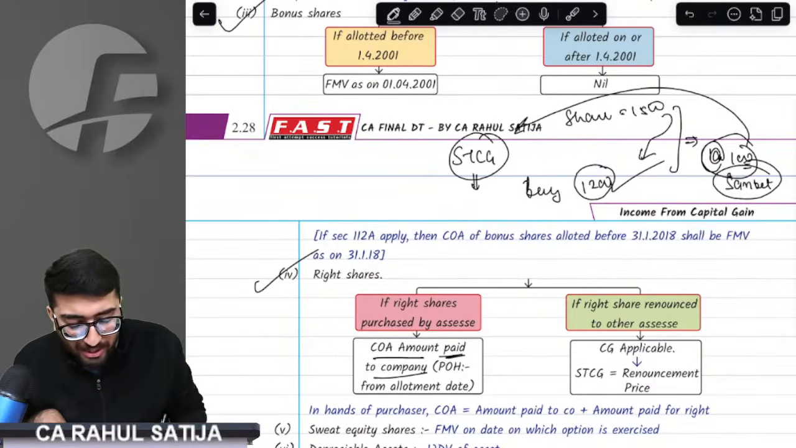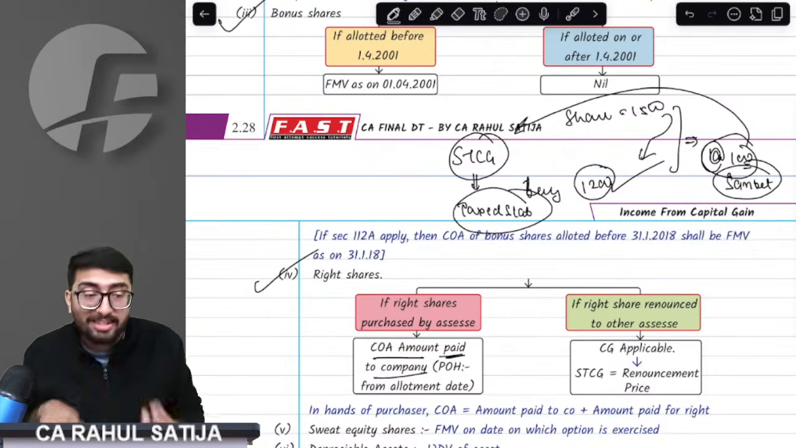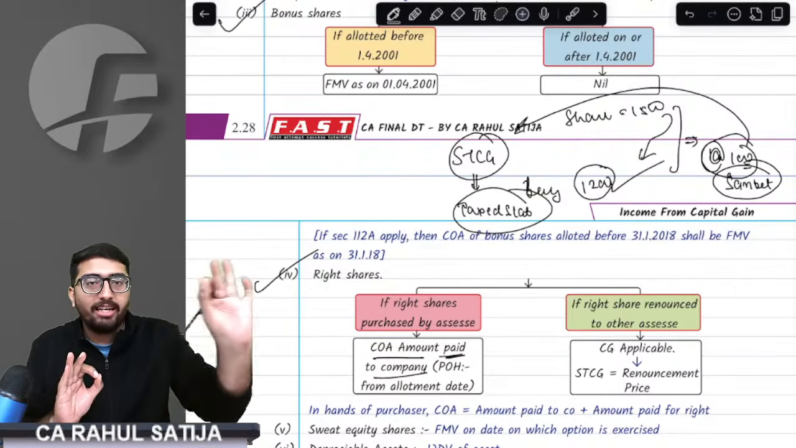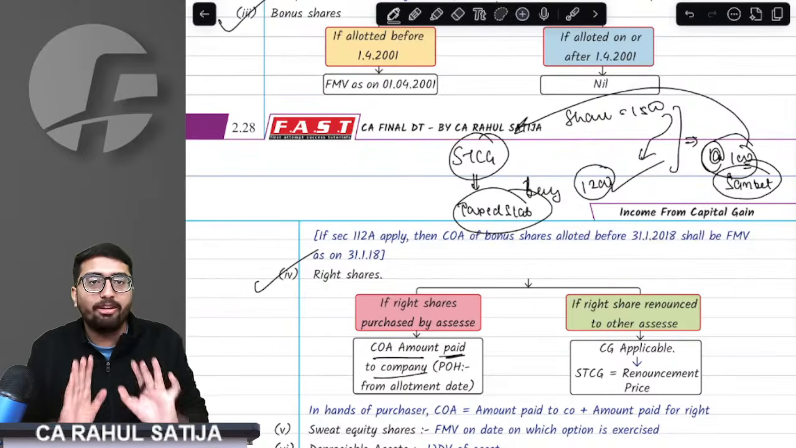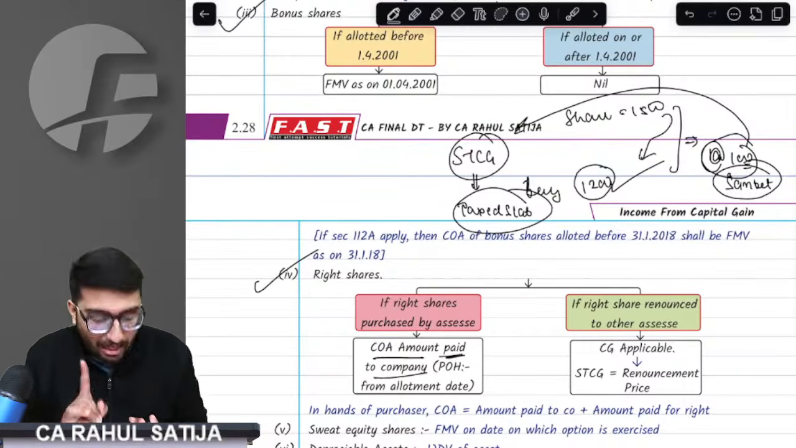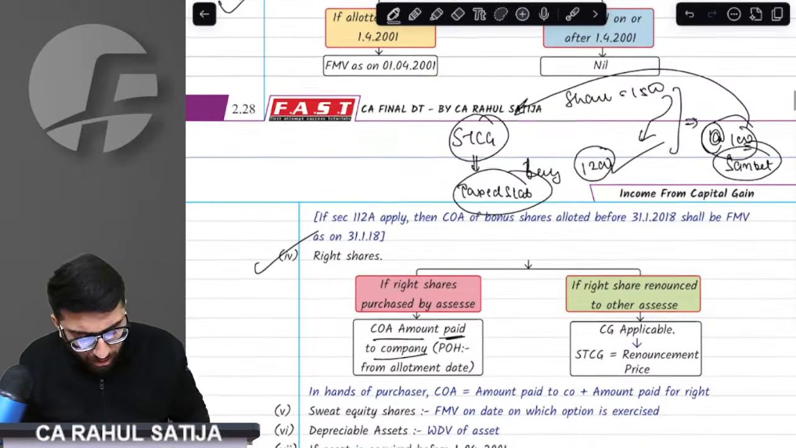So this short term capital gain is taxed at the slab rate. Always remember, if you have any gain on account of renouncement of rights, that will always be short term capital gain, taxed at slab rate only. Perfect, sir. We got this point.